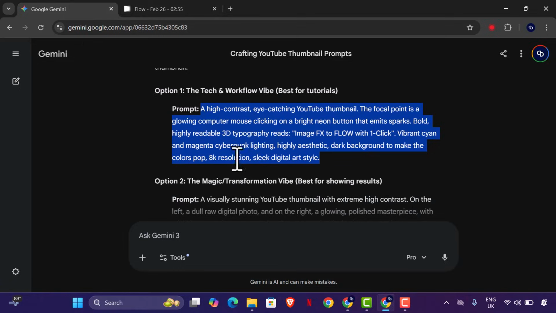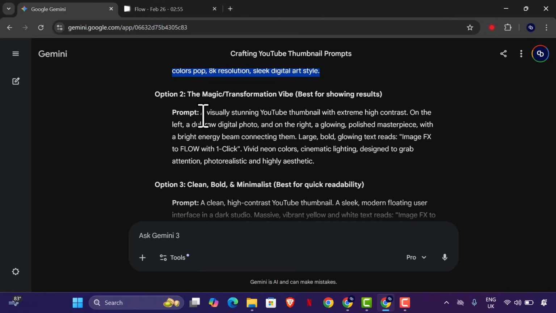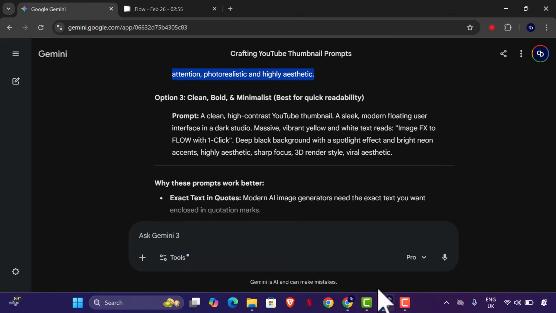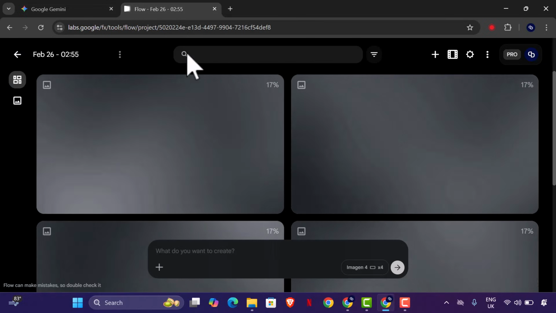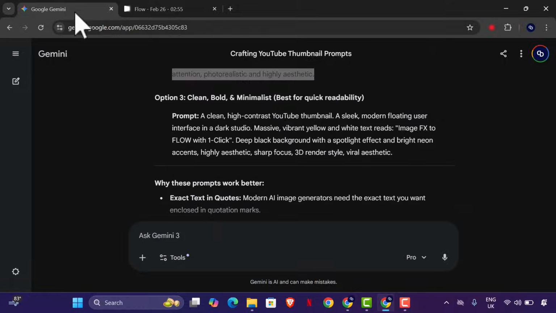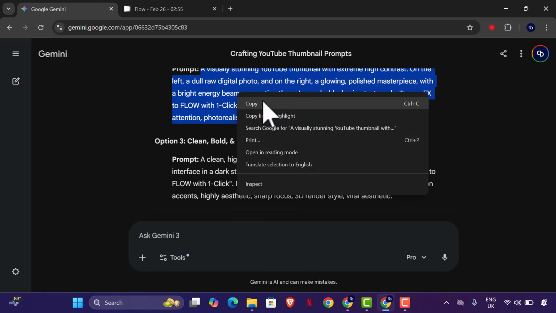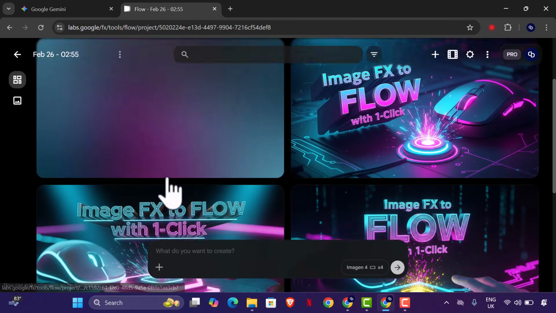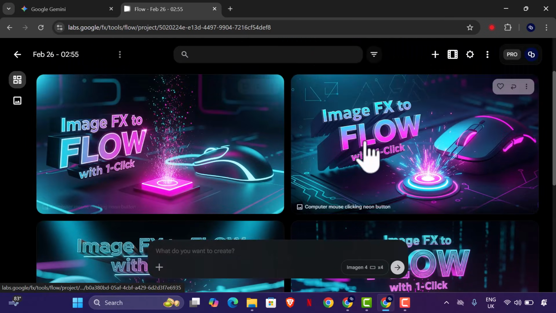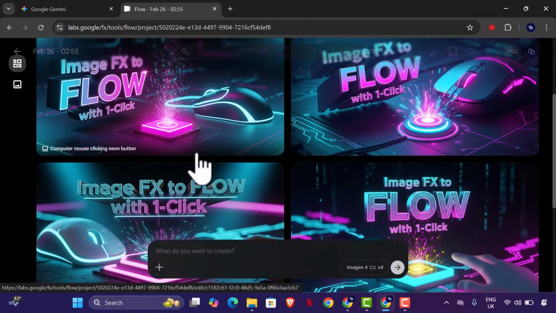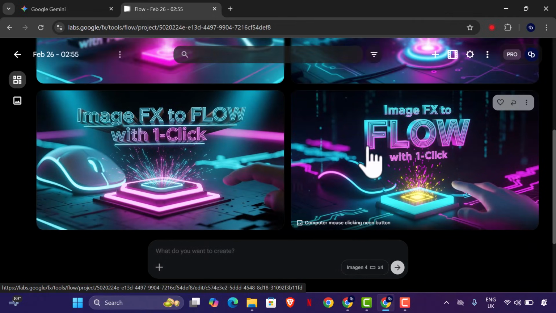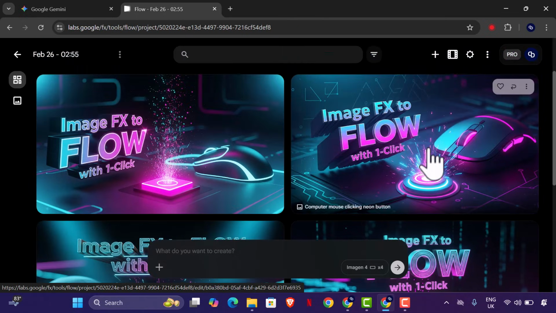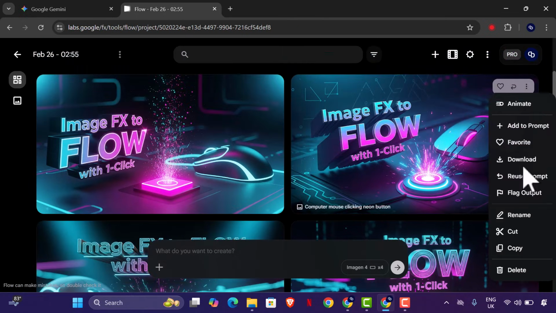So let's see what the results will be. So we have this and we have another one here. So we could check out the options and see the one that will be suitable for us. So we have this as the first option, then we have this as second option. So let's see this. Oh wow. So this actually looks good. This looks good. Image FX to Flow with one click. So let's see what that will be to Flow. Image FX to Flow with one click. Yes. So I think this would have been preferable.